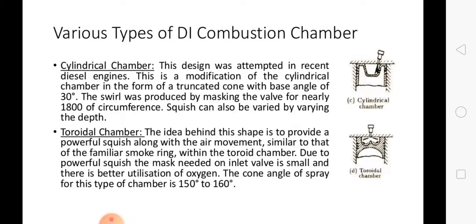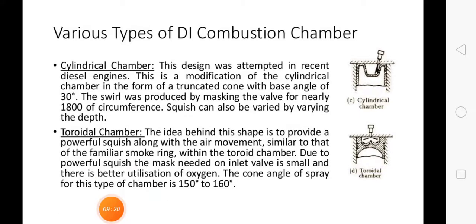And the toroidal chamber, the idea behind this shape is to provide a powerful squeeze. As I said, it provides powerful squeeze and hence there is better utilization of oxygen. The cone angle of spray for this type of toroidal chamber is 150 to 160 degrees.